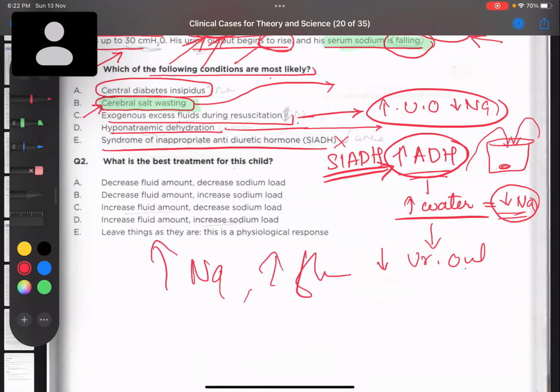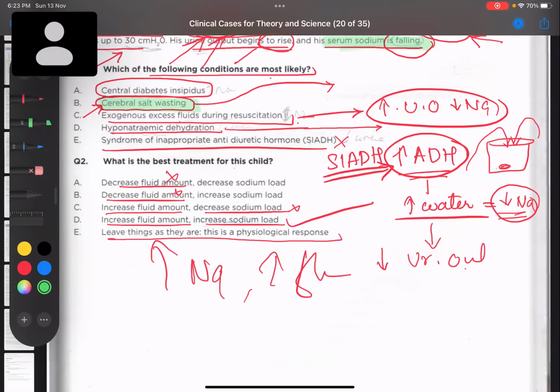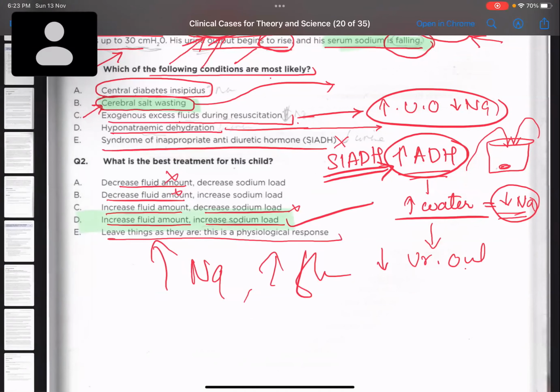Let us see which option that is. Decrease fluid, no, this is not the option. Increase fluid, decrease sodium, no. We need to increase sodium as well as increase the fluid. Increase fluid, increase sodium, yes, this is our correct option. Leave the thing as this is a physiological response? This is not a physiological response. This is absolutely pathological due to trauma. Okay, so this is our case.